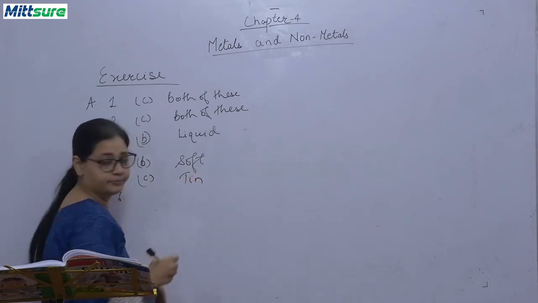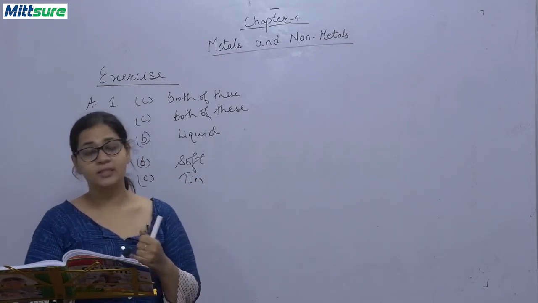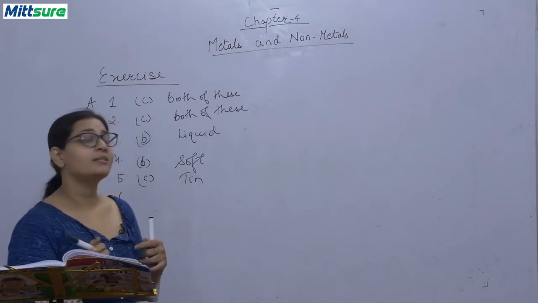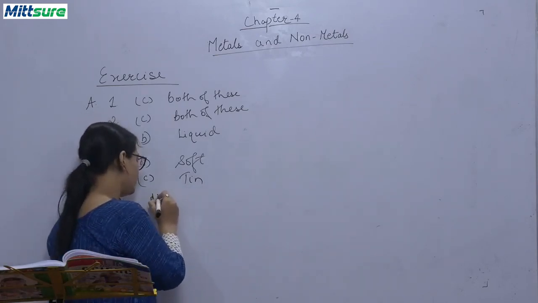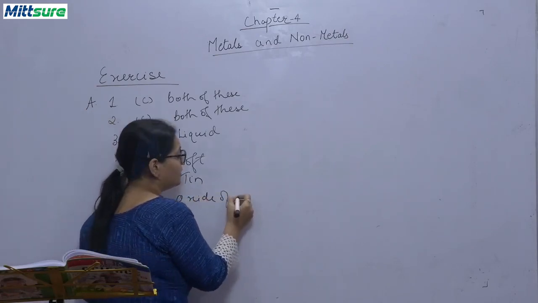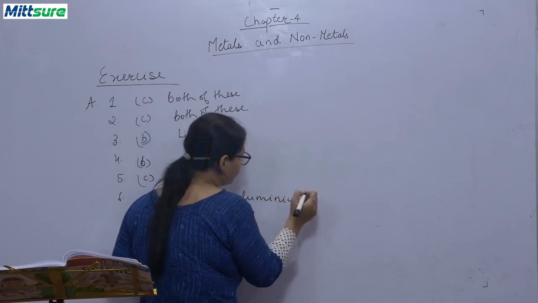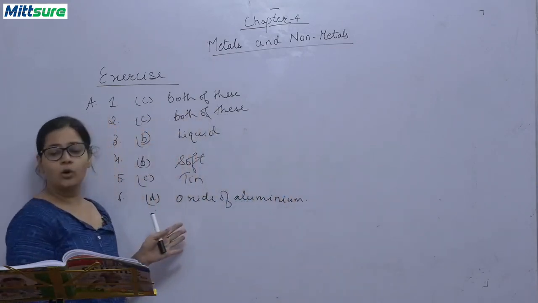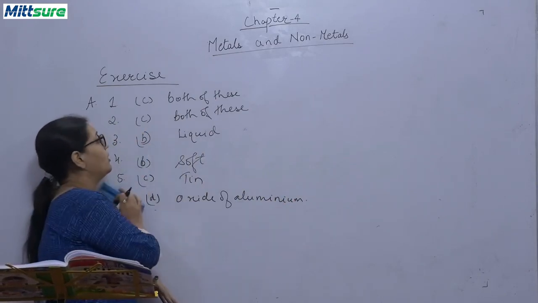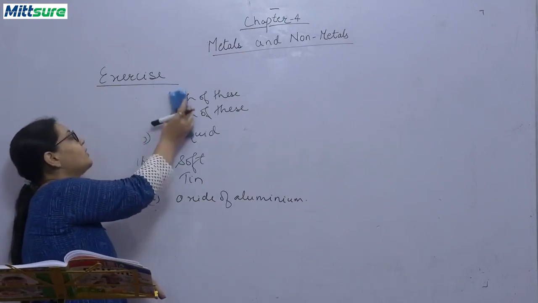Sixth, the substance used in anodizing aluminum is zinc, nickel, tin or oxide of aluminum. The answer is oxide of aluminum. D is the correct answer, oxide of aluminum. Okay, so this is all the answers for the question A. Now we will be discussing the answers of the question B.